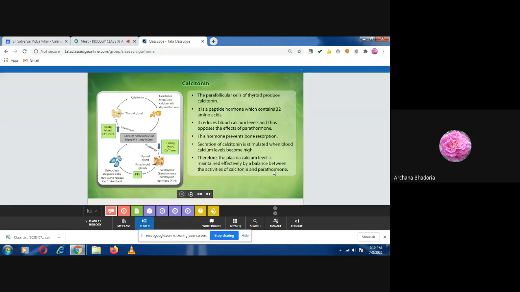So did you understand everything about the thyroid gland? Noted, everyone? Yes, ma'am. Remember about the thyroid gland, what is the structure, what is the location, and what are the hormones which are secreted: T3, T4, and calcitonin. And what T3 and T4 were doing, we have discussed. So I want now Devratman to quickly tell me the T3 and T4 functions.